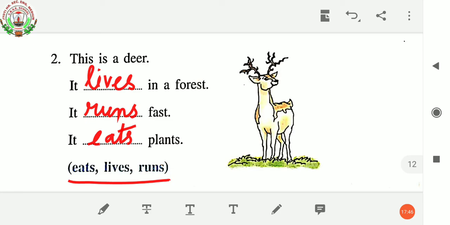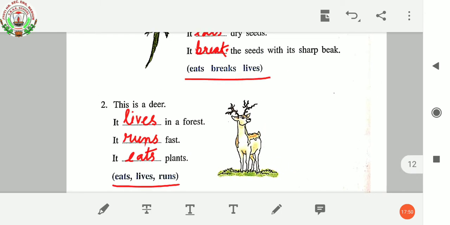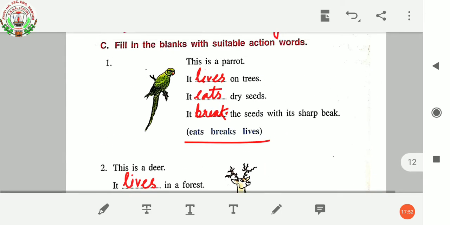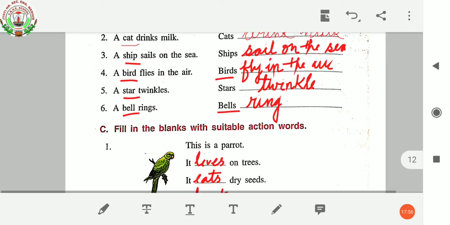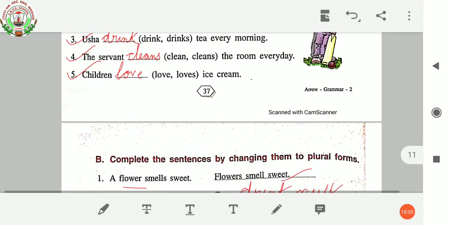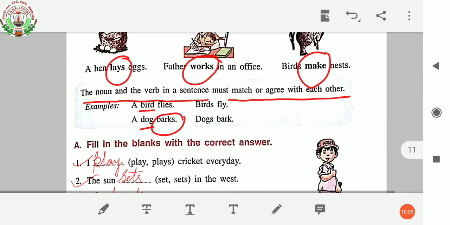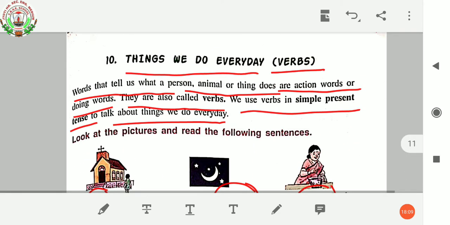Okay. So my dear children, all this work you have to do in your English grammar book and write it down very neatly so that you are able to understand your own handwriting properly. Okay. So I hope you all understood this chapter, verb. Go through the video again so that you can understand very clearly.